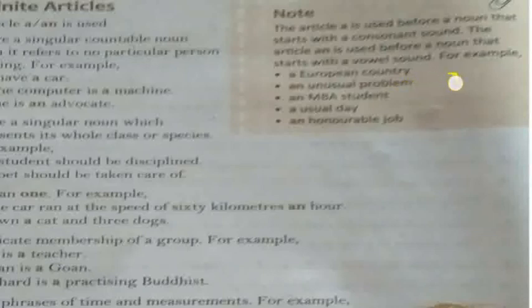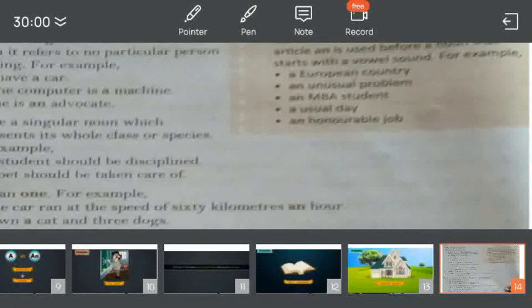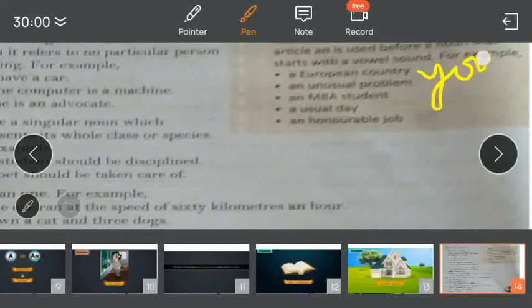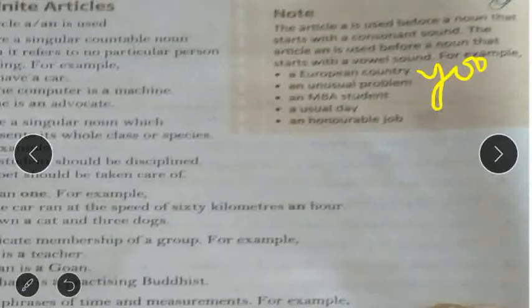For example, a European. Here it starts with the sound "Y." See, the sound is not "E," the sound is what? "Y," as in "yuropean." That's why here we have used the indefinite article "a."